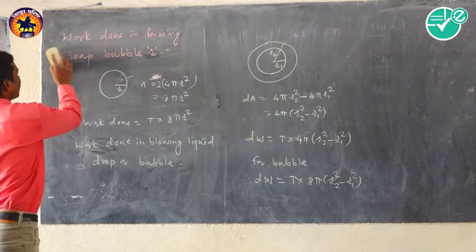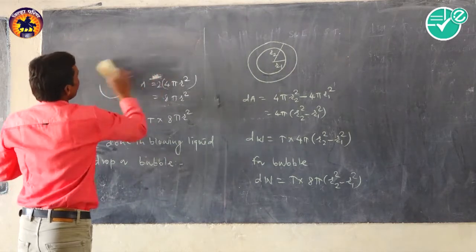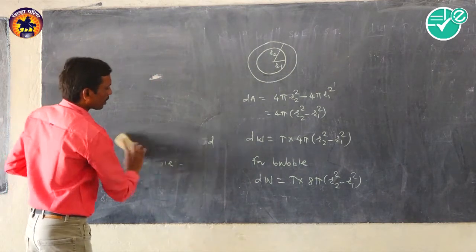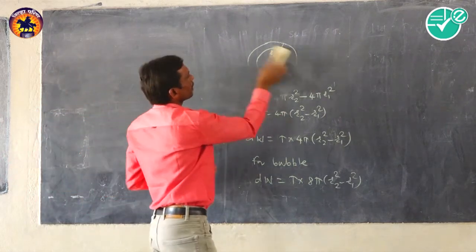Then we shall see about the work done in the process of splitting a liquid drop.